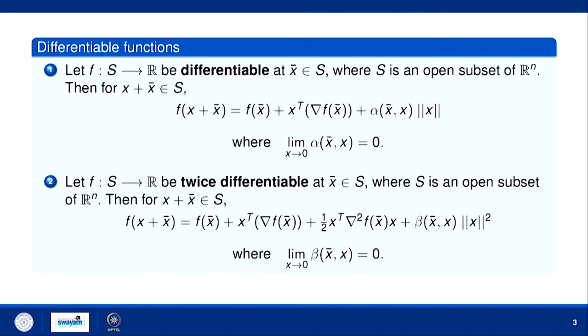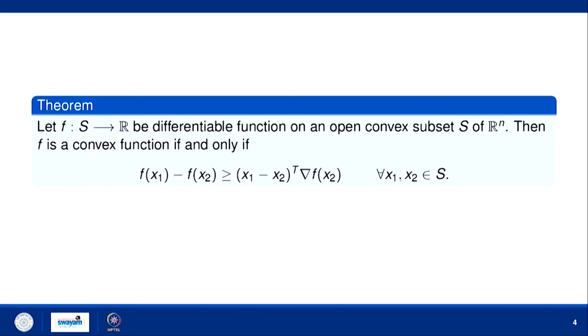So, this we will use accordingly in the proof, if it is given to us that a function is once differentiable or twice differentiable. Now, we have the next result on convex functions, which is an important result, and we will use this result in proving other properties of convex functions. But in view of machine learning, the proof of this theorem is not so important. We will try to simply give the geometric interpretation of this result.